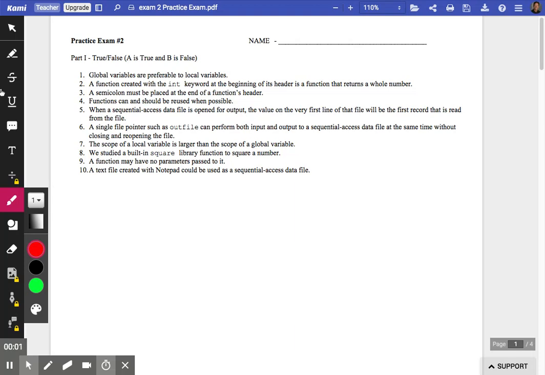Mr. Minnick, helping students with this practice test. Global variables are bad. Bad, bad, bad, bad, so that's definitely false. I'm circling the false answers, by the way.